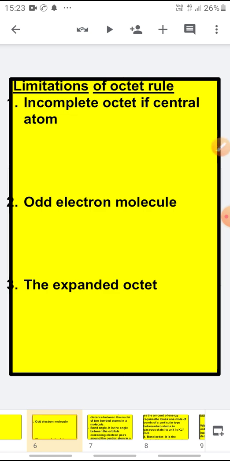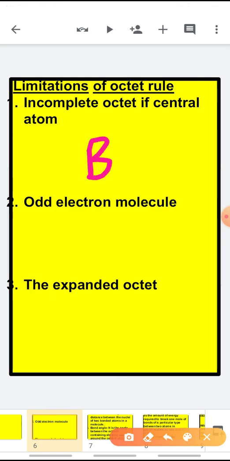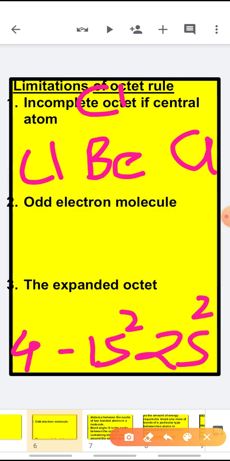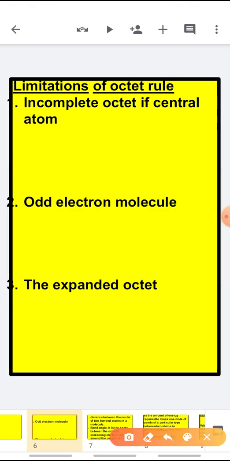Similar is the example of BCl3. In BCl3, Cl, Cl, Cl, the central atom is having the incomplete octet. Sorry, we are not discussing BCl, I was talking about BCl3.